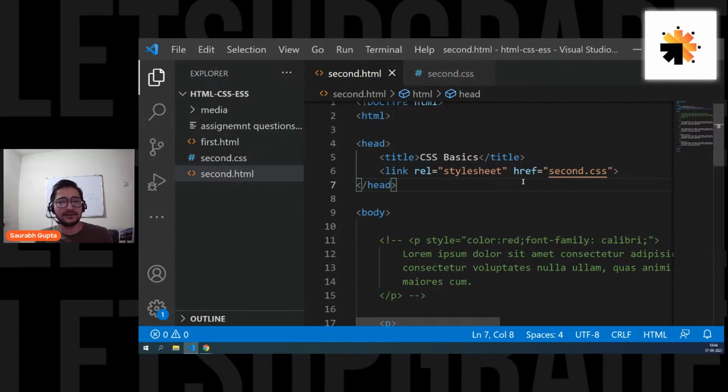So inline CSS, you write in tags, with the style attribute for a particular tag. Internal CSS is the CSS that you write using the style tag in the same document as your HTML file. And external CSS, you write your CSS separately and you link your HTML and CSS files. That's it. Sorted. So everyone now tell me, are we clear?